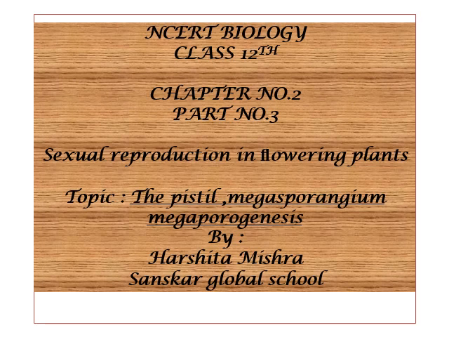That is in this chapter of sexual reproduction in flowering plants. Today, we'll study about the pistil, megasporangium, and megasporogenesis. So, first of all, as previously we have seen the structure of anther and the structure of microsporangium, similarly, we'll study the female reproductive part of the flower and how the development of the embryo sac takes place. We'll study about that in this very part of chapter number 2.